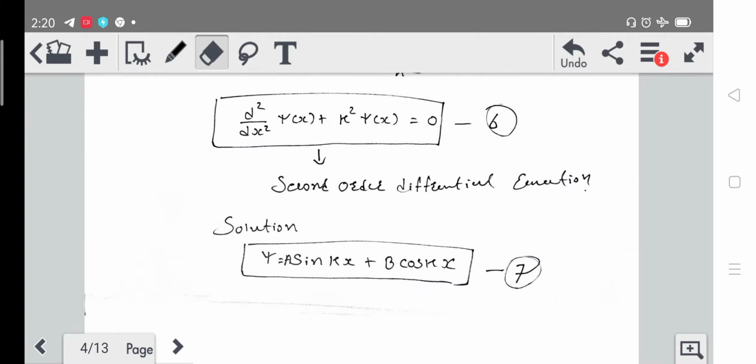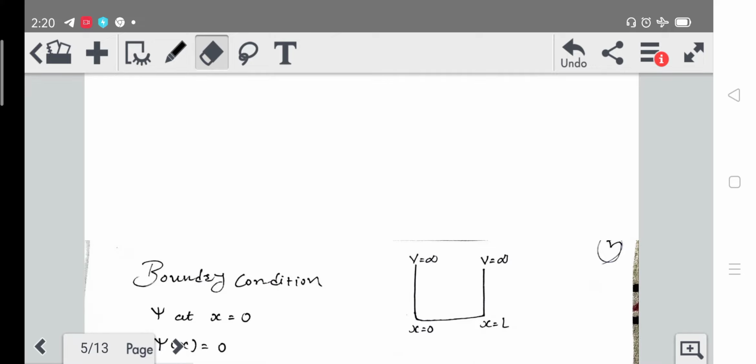Okay, so now let's go further and apply the boundary conditions. We already got the equation for the wave function, which is ψ = A sin kx + B cos kx.